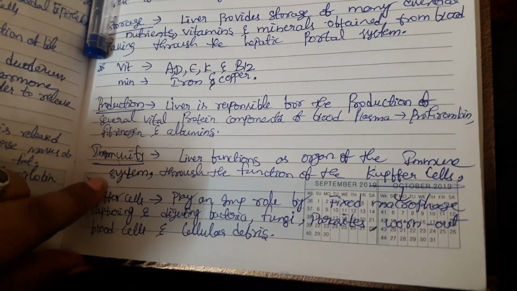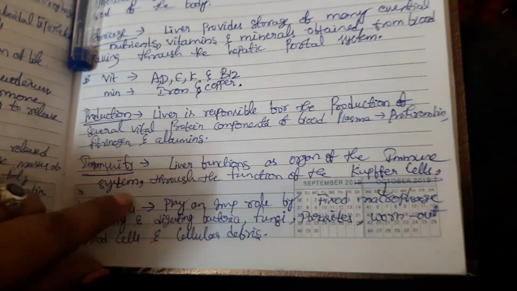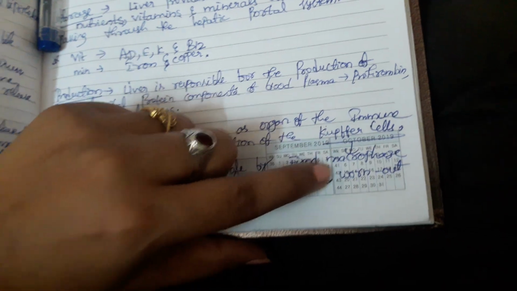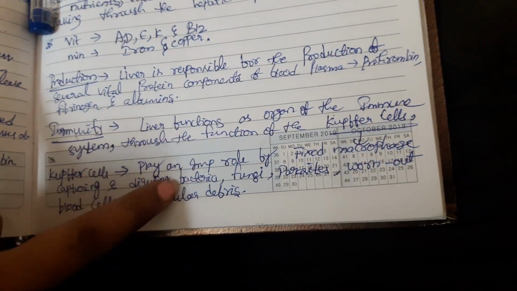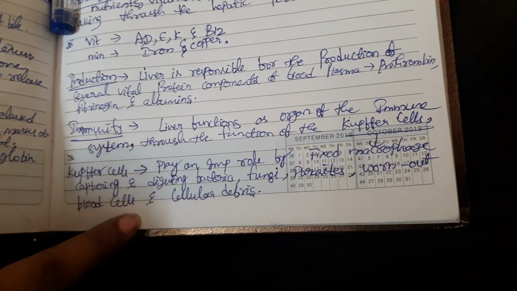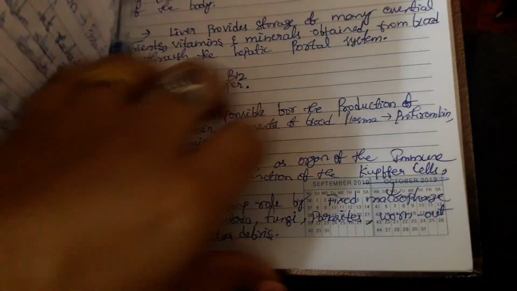Next, immunity. Immunity is one of the functions of the liver. Why? Because the liver functions as an organ of the immune system through the function of the Kupffer cells. Already we discussed that Kupffer cells are the fixed macrophages which play an important role by capturing and digesting bacteria, fungi, parasites and worn out blood cells and cellular debris.